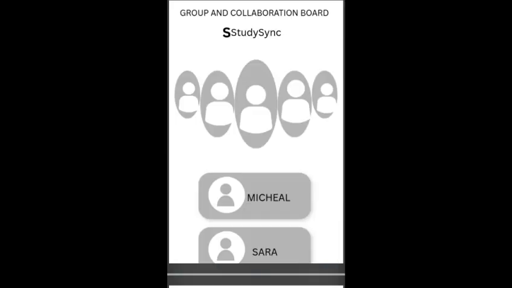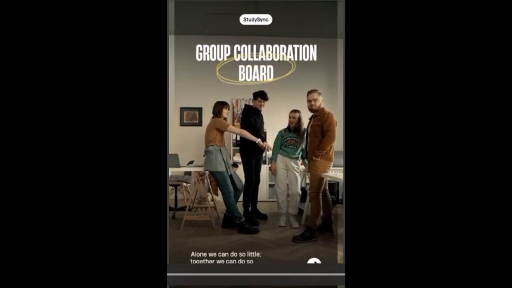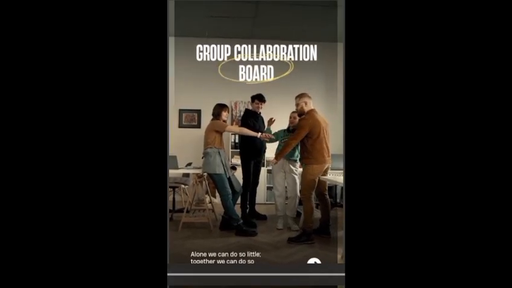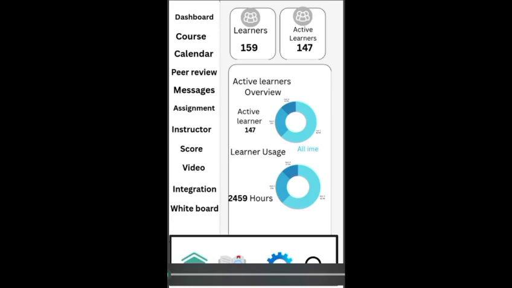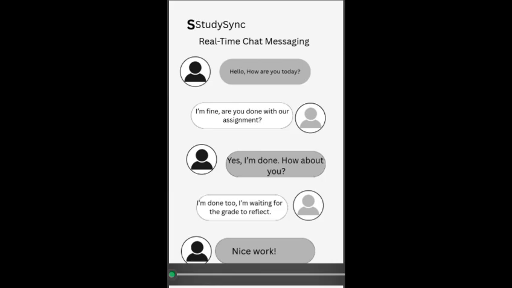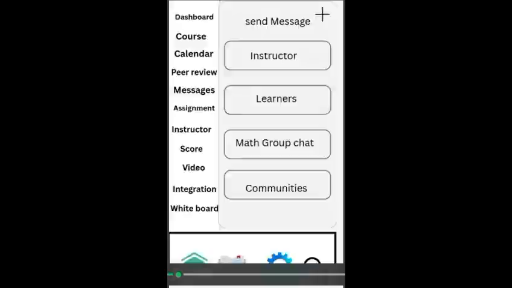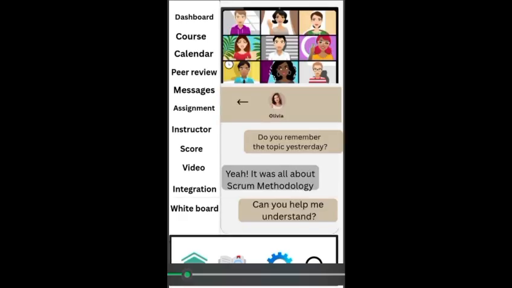Now this one is the group collaboration board. What it does is let users form study groups and share updates in a shared workspace. So this is the dashboard for our group collaborations. And this one is the real-time chat messaging. It enables classmates to communicate instantly during study lessons.